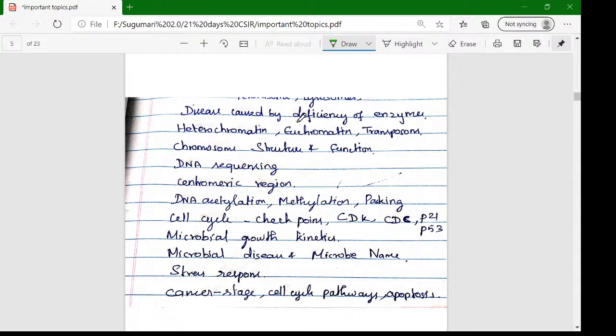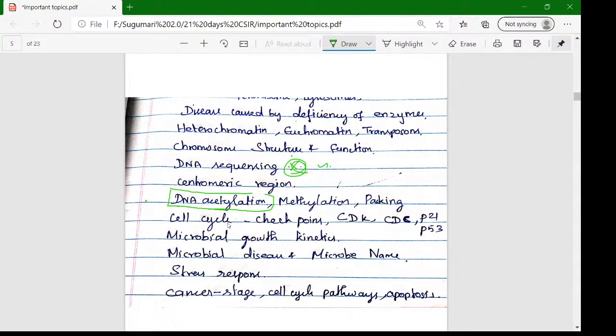Next is heterochromatin, euchromatin, transposons, chromosomal structure and function. The next one is DNA sequencing. This DNA sequencing is a very important topic. Sanger sequencing and next generation sequencing, these things are very important. Then the centromeric region, acetylation, methylation, packing, plays a vital role, because in DNA acetylation and methylation, which enzymes are involved and what the process level is, that is very important.